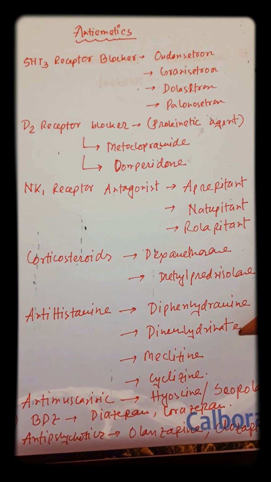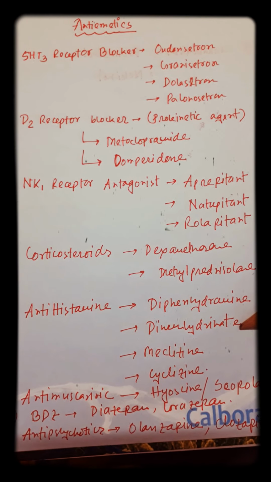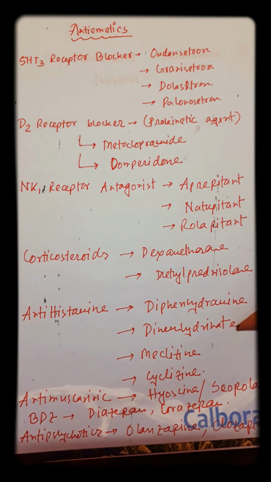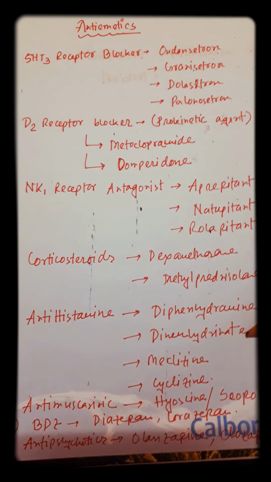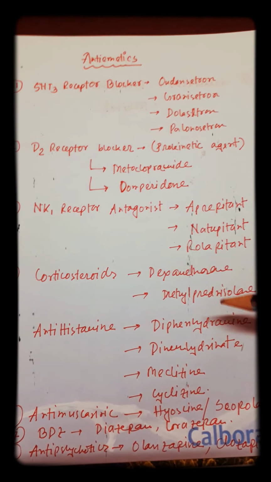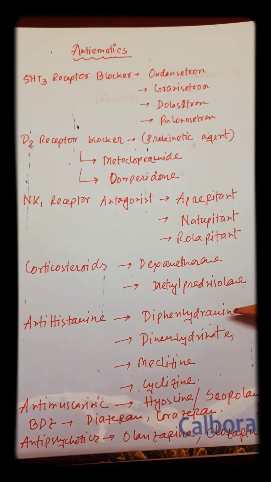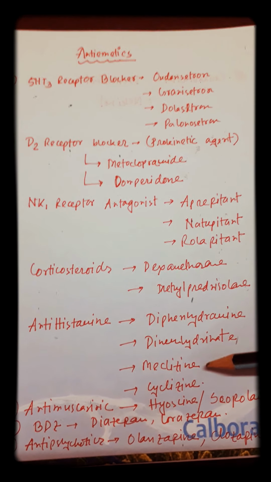Antihistamine has a role in prevention of nausea and vomiting because the histaminergic receptors are present in the chemoreceptor trigger zone and also in the vomiting center. It is also present in the vestibular system. So we use the first generation antihistamines, that is diphenhydramine, dimenhydrinate, cyclizine and meclizine.